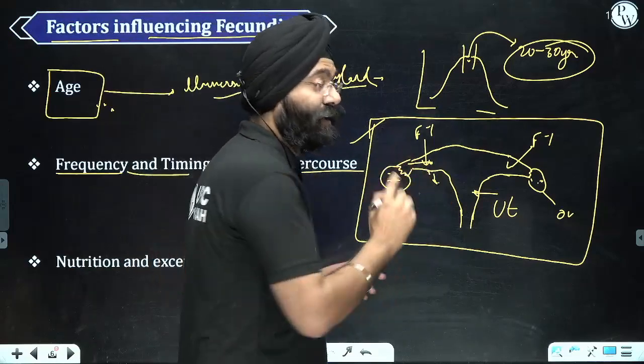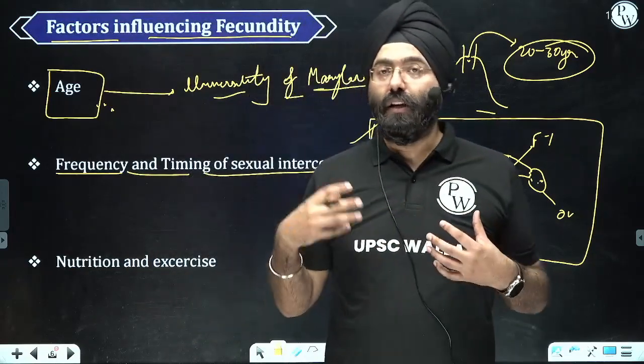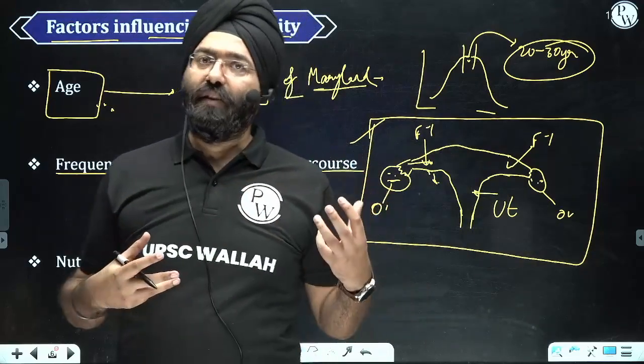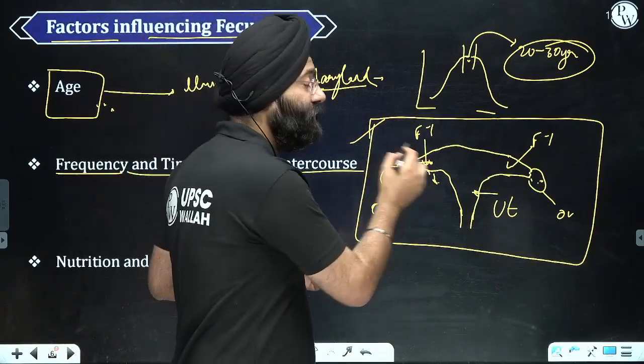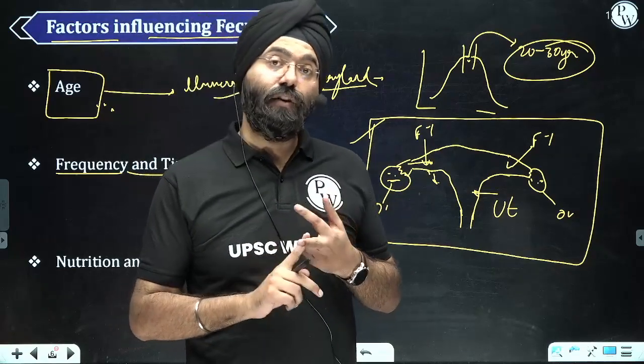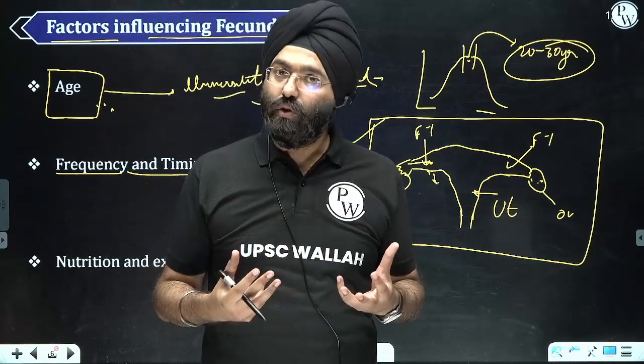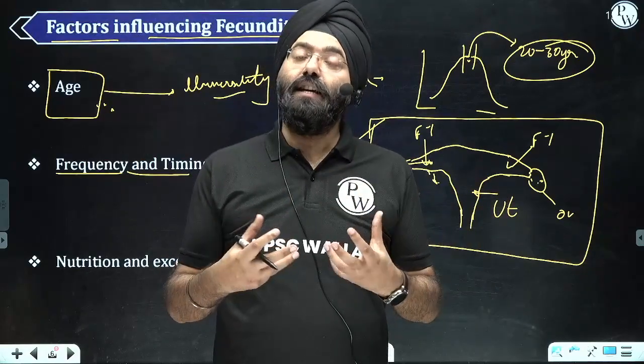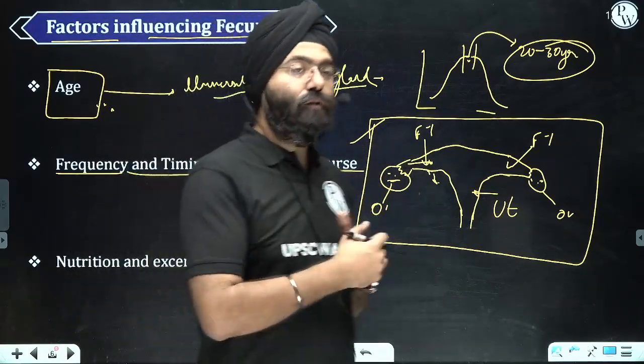That is why many times people, though they indulge in sexual intercourse, cannot conceive because of this factor. So correct timing is very important. Secondly, the frequency: the number of times sexual intercourse happens during the time when ovulation is taking place definitely increases the probability of having a child.